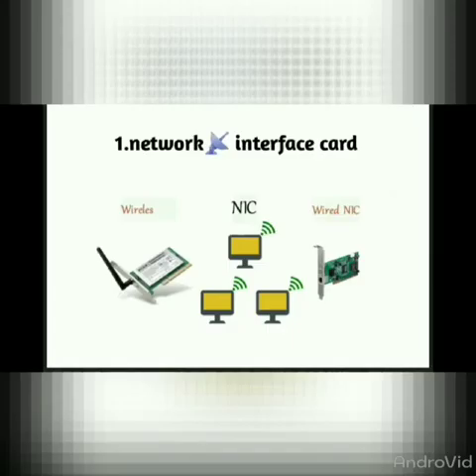Network interface cards are of two types: wired network interface card and wireless network interface card. The wired network interface card is used to share data using LAN cables. Here we are using LAN cables, so it is called a wired network interface card.